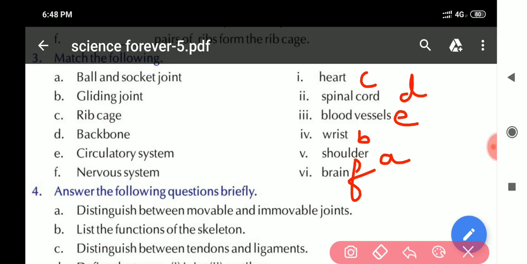So this is how we have completed the exercises, fill-ups, and matching, and take the correct answers. Now question number 4, answer the following questions briefly, that we will do in the next session.